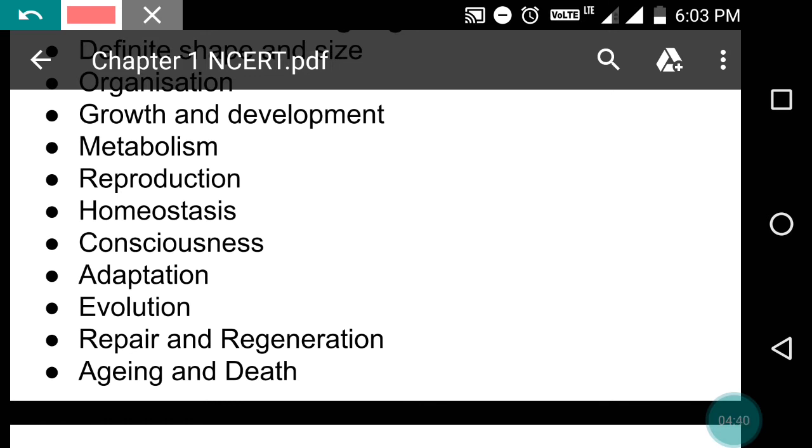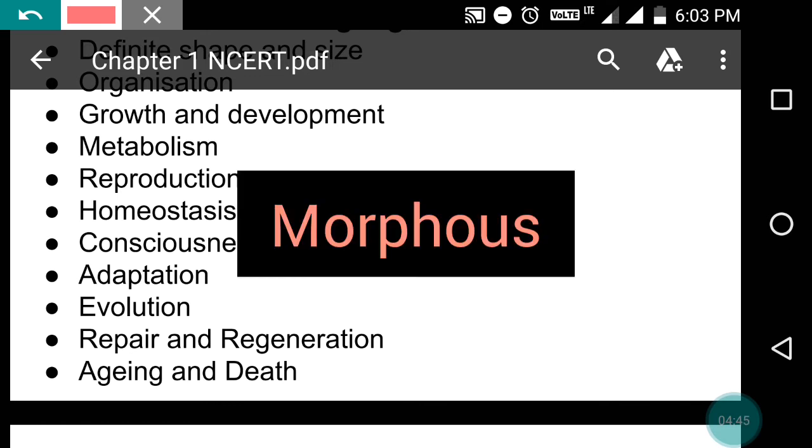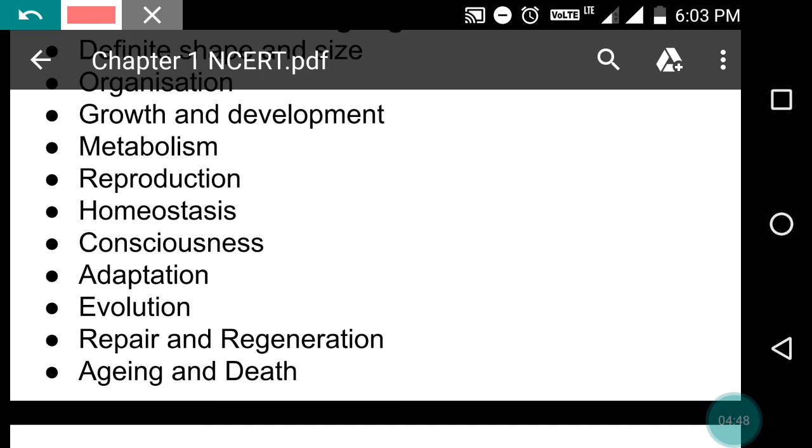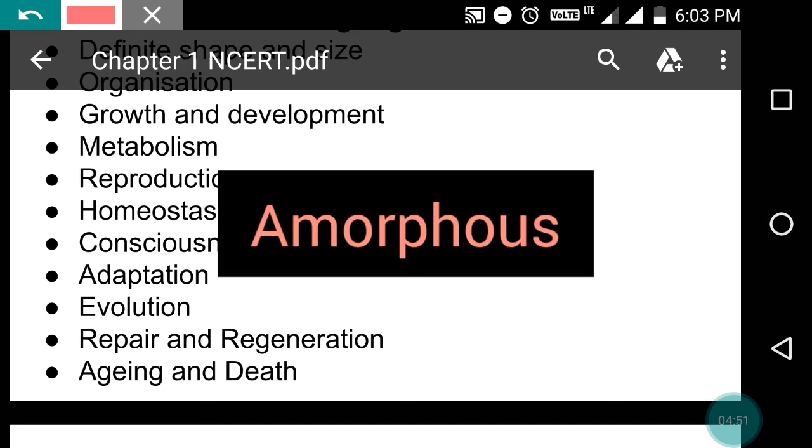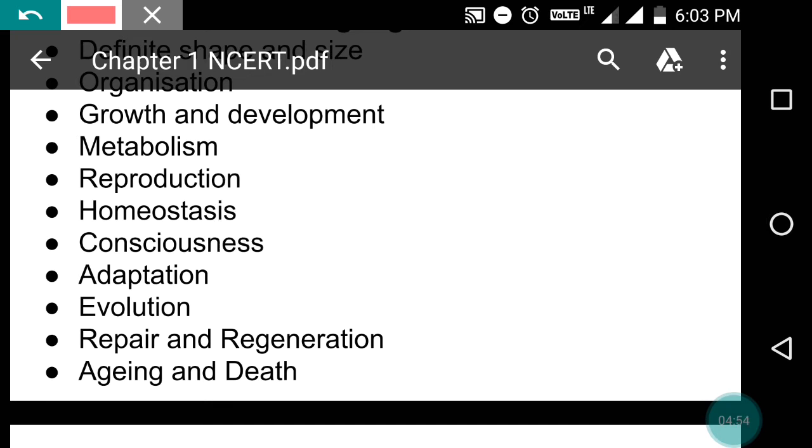Due to this property, living organisms are called morphous. Non-living matter is termed amorphous; it does not have a definite shape and size. Of course, there are crystals, but that is another story.